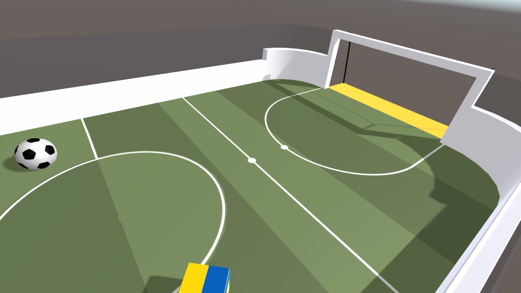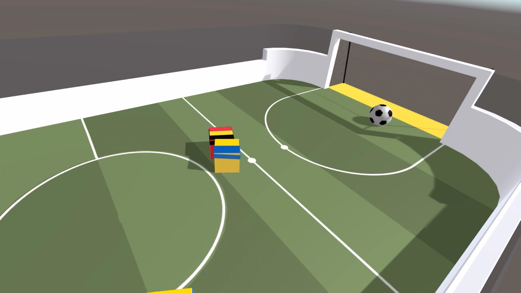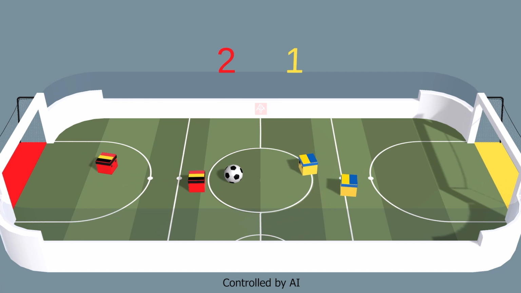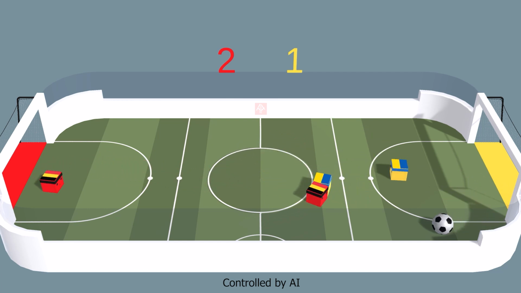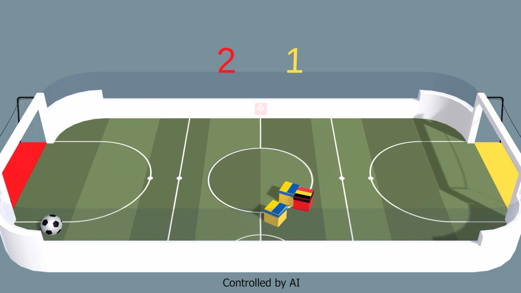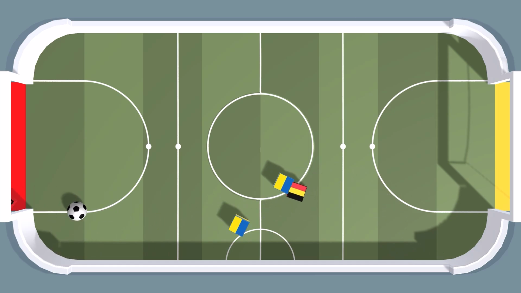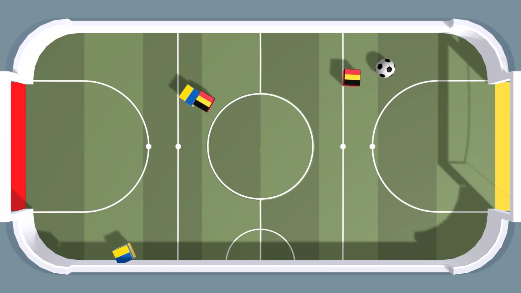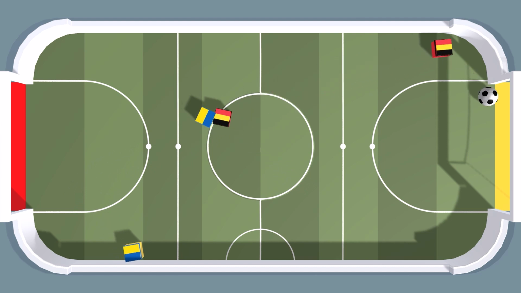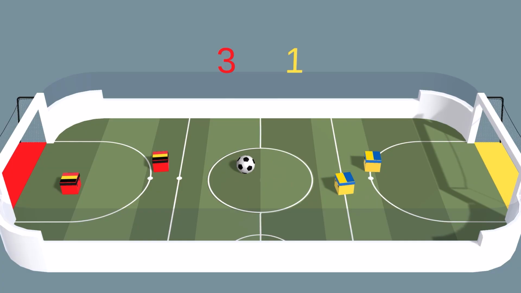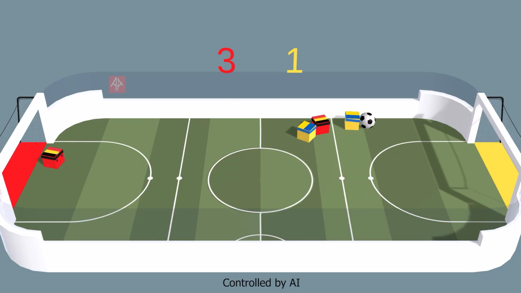And here we see it again, open goal. No defenders in sight. It's 2-1 for Belgium. And almost 3-1 there. Nice clearance from the Ukrainian defender, and the Belgian striker got behind the defender and just had to tap it in. 3-1 for Belgium.